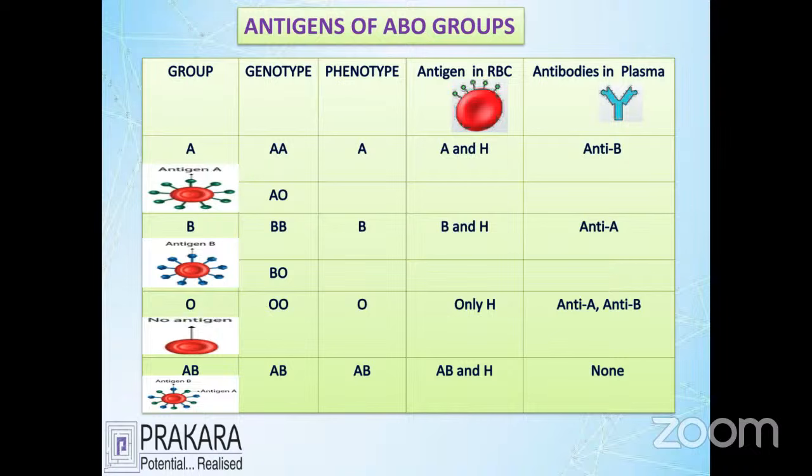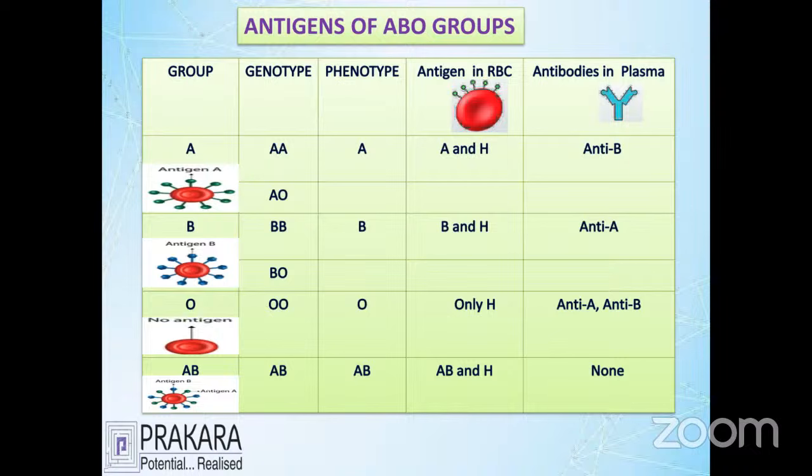And these people have which antibody? Anti-B. So always remember that A group people have A antigen, H antigen, and B antibody. In the case of AO, if the parent has this, it is called a heterozygous genetic character, A and O, different. The baby will give a report of A group: the same A antigen, H antigen, and an antibody against B. This is the segregation of antigenic character for the A group.